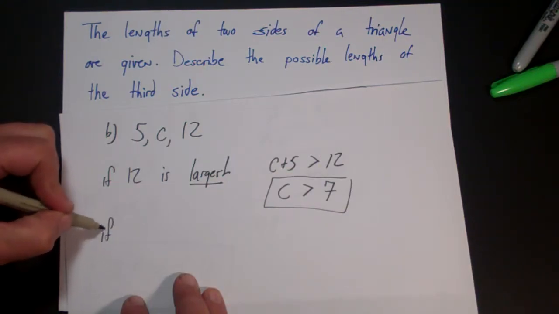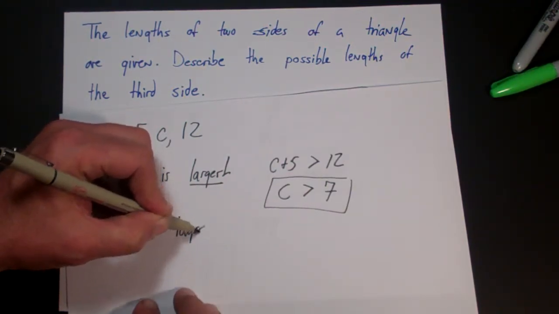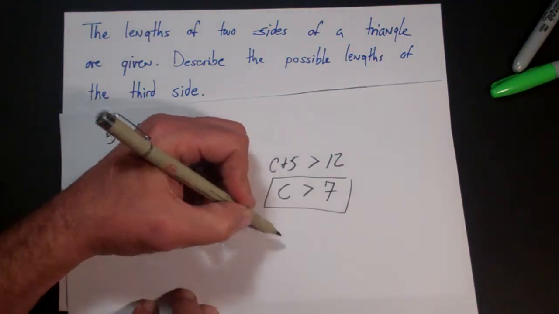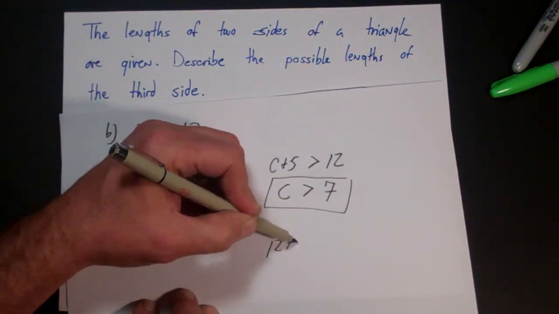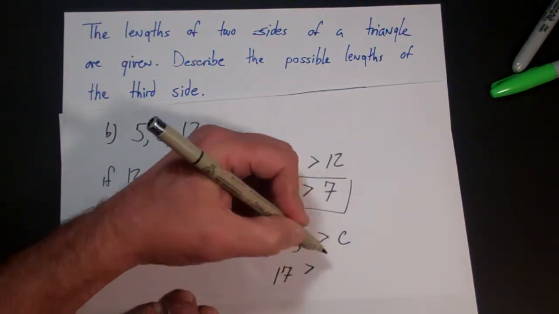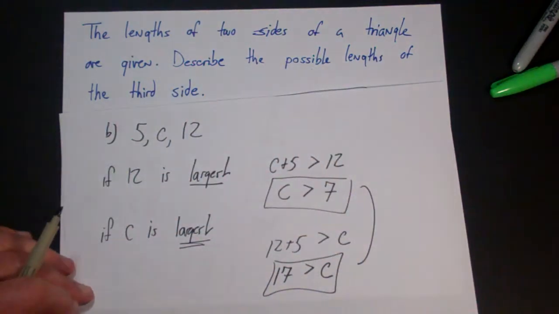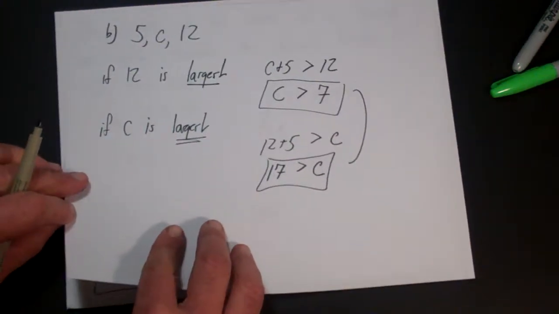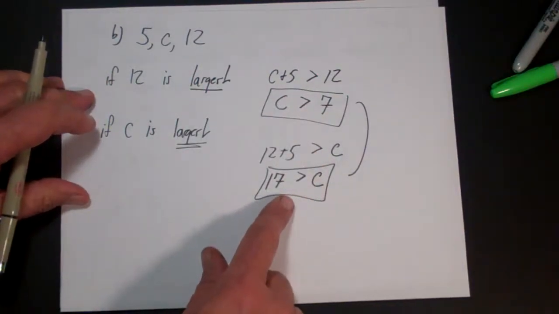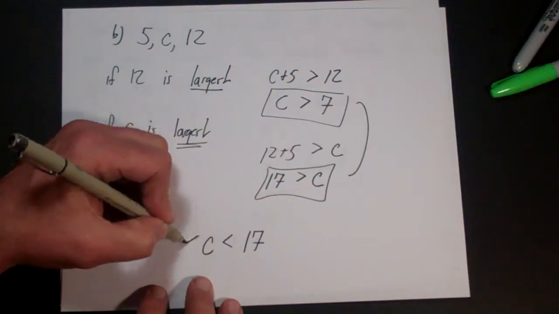If, on the other hand, c is the largest side, then we know that 12 plus 5 has to be greater than c. In other words, 17 has to be greater than c. Put those two together, and the answer that you get is c has to be greater than 7 and less than 17, so c is between 7 and 17.